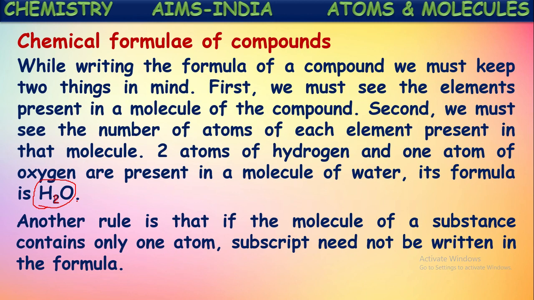And there is only one oxygen atom in the molecule, so we need not mention 1 again. Just writing the symbol of oxygen represents the presence of one oxygen atom. If there is more than one atom, that number of atoms should be mentioned as the subscript at the right side. That gives the molecular formula of that compound.